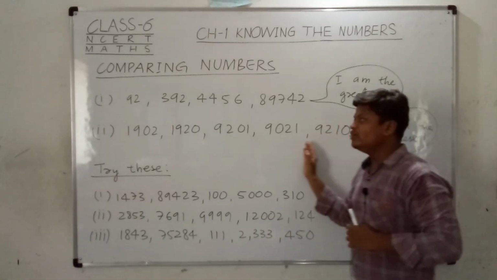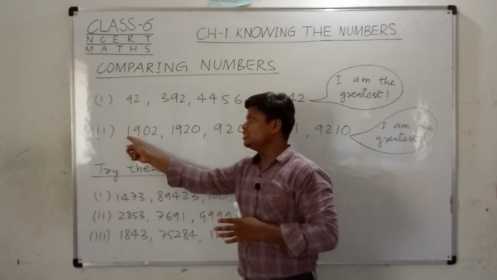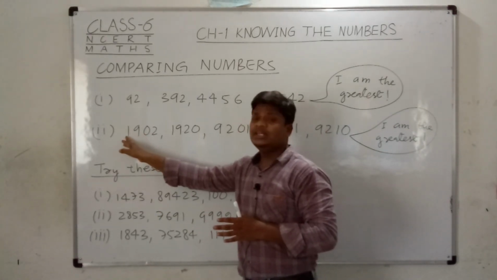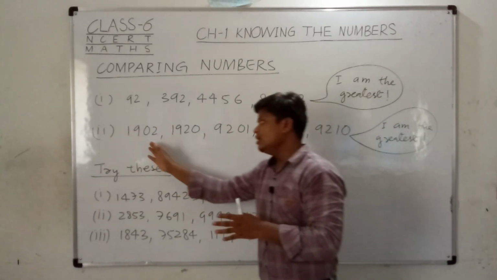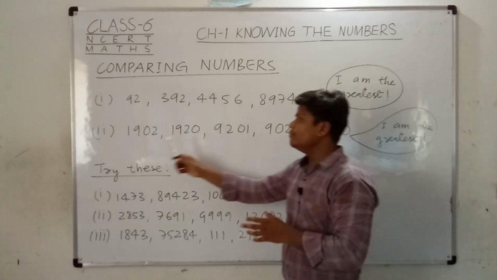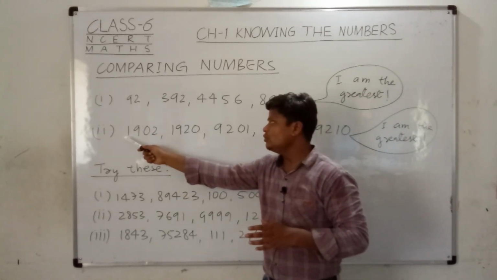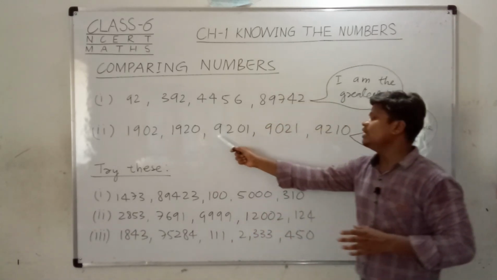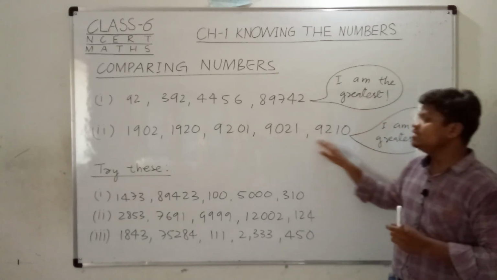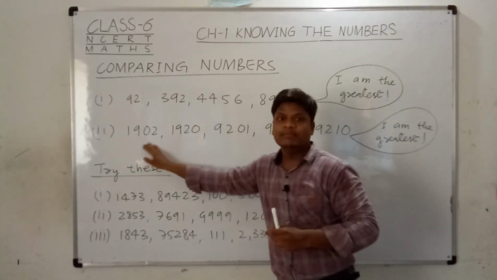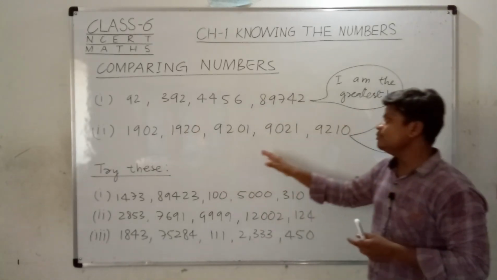When the number of digits is the same, you see the digit which is first, on the left side of the number. So when you compare these numbers, first of all you see the leftmost digit. Here is 1, 1, here is 9, here is 9, here is 9. So simply we can see that these 3 numbers are greater than these 2 numbers, right? So we can simplify that.